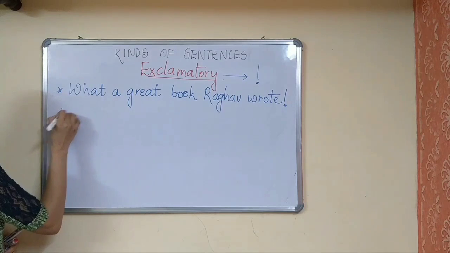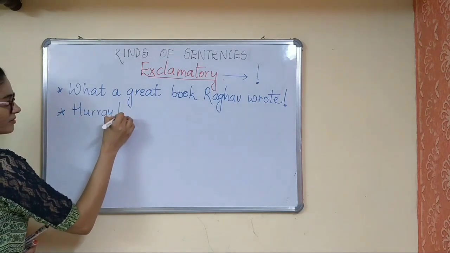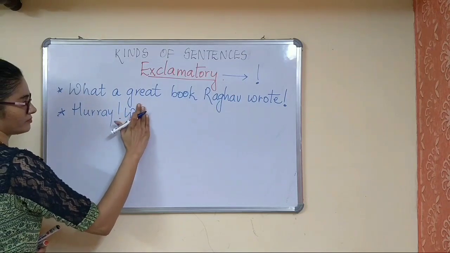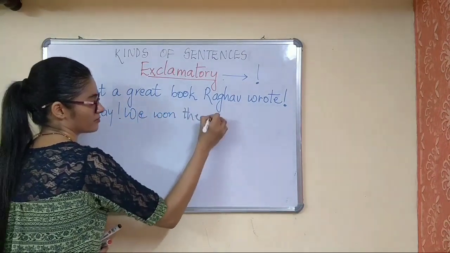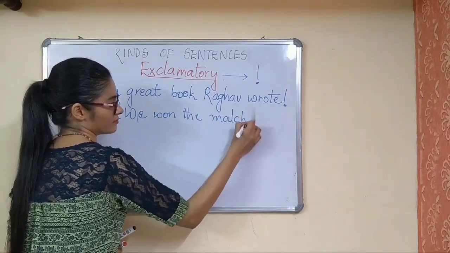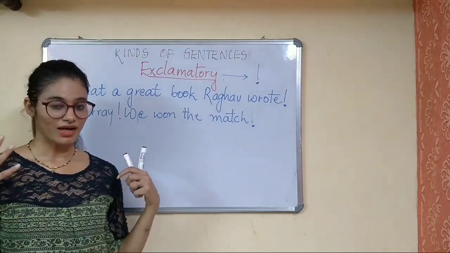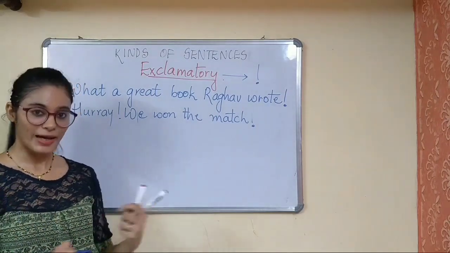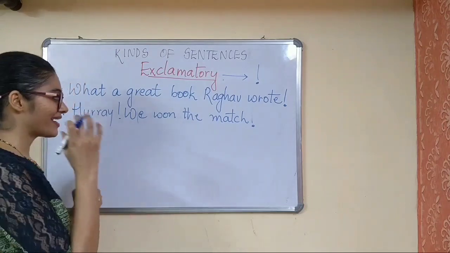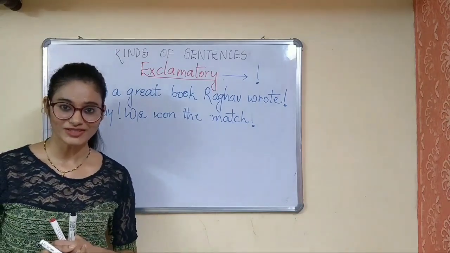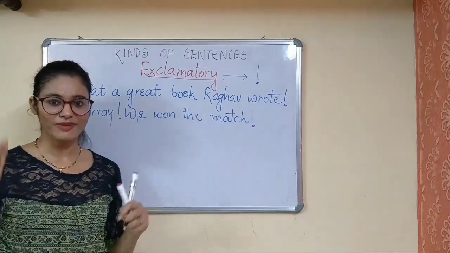Now when I say, hooray, we won the match. Okay, so after winning the match, we are very happy, okay, because we have won the match. So I am here showing my emotions of happiness, joy, because we have won the match.